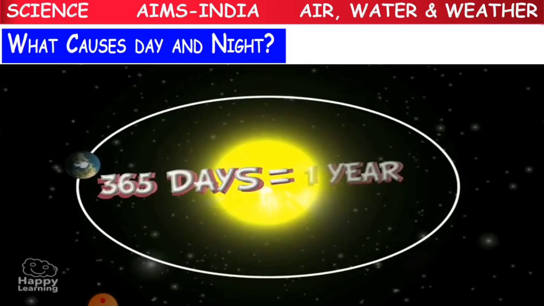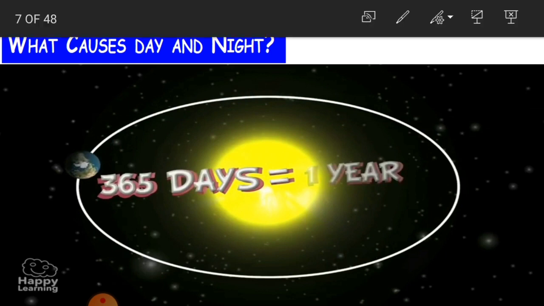It is going to travel around the sun in the same path, and for a complete 1 year, that is 365 days. Okay, children, clear? So it takes 1 year for the Earth, that is 365 days, to complete a revolution. Clear, children? Now, we'll go to the next slide.